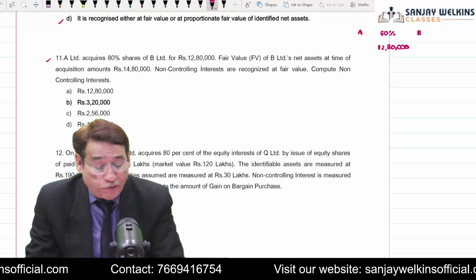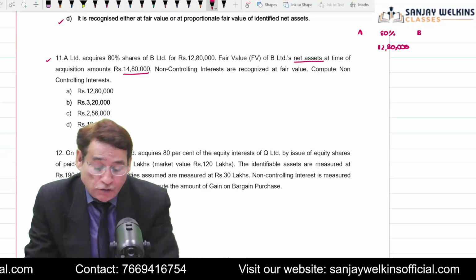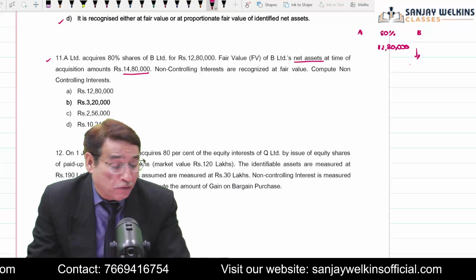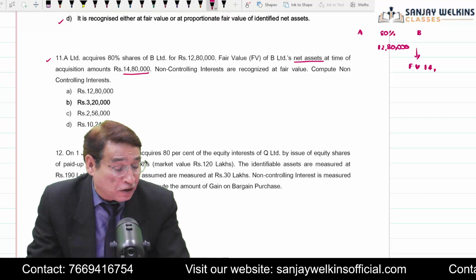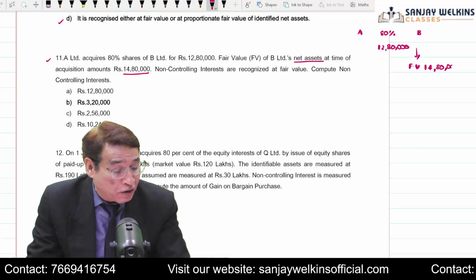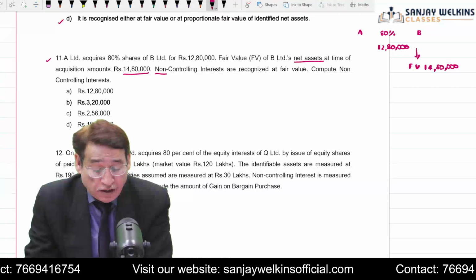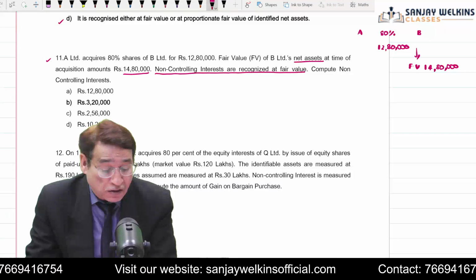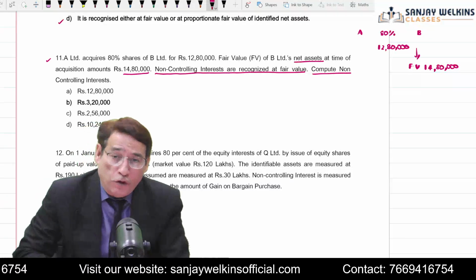Now the fair value of B Limited's net assets at the time of acquisition is equal to 14,50,000. So on the date of control, the fair value of net assets is given to you as 14,80,000. 14,80,000 is the value of net assets of B Limited. It is given to you, and here it is written non-controlling interest is recognized at fair value, and you need to find out the value of non-controlling interest.